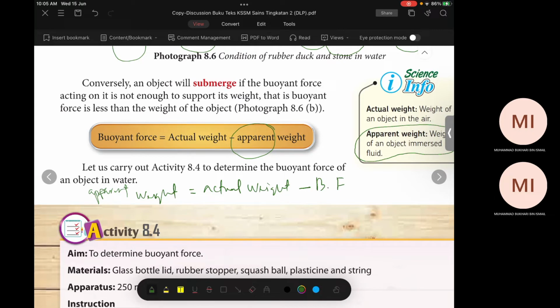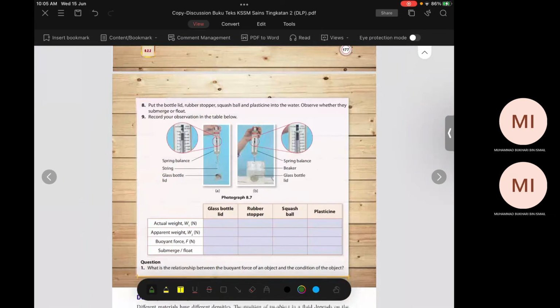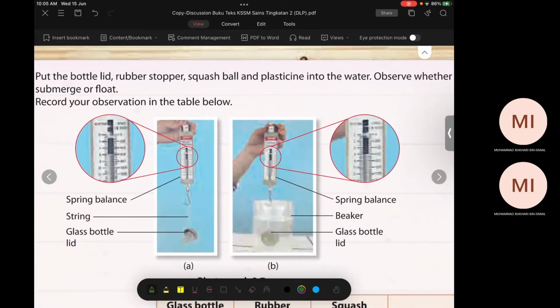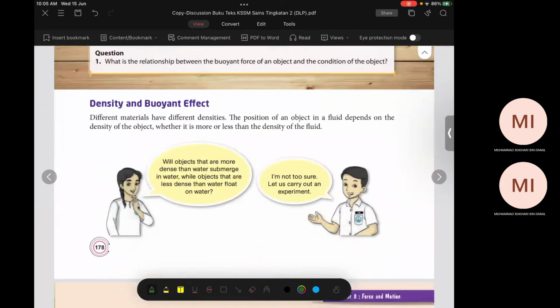Sometimes we rearrange it this way, easier for you to find the apparent weight. Okay, you can manipulate the formula. Any question? No question. Okay, good. Okay, this one you can see later when we do the experiment. Okay, you can see the difference of the weight.